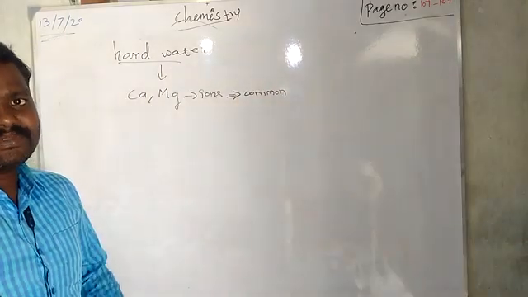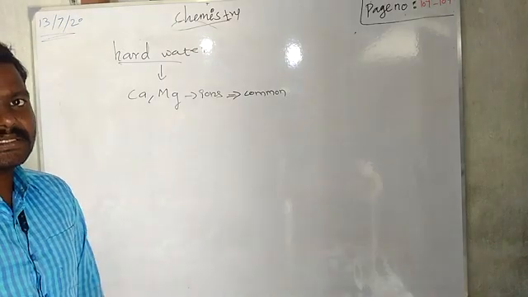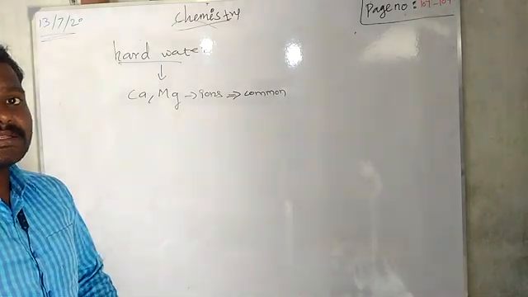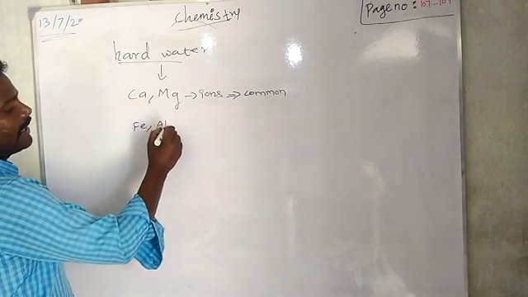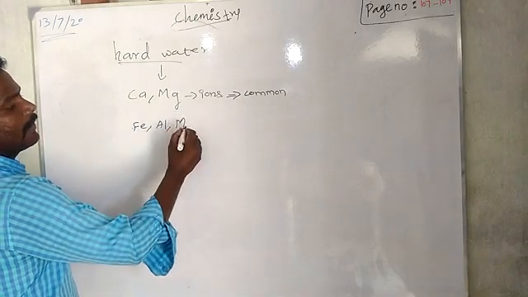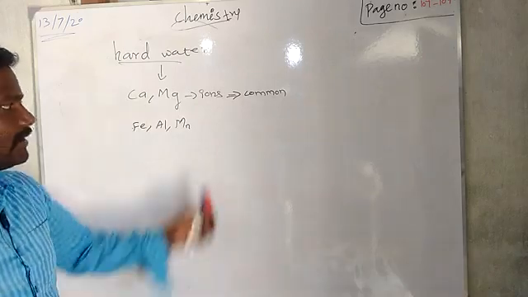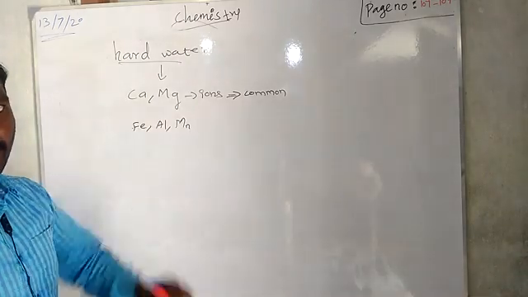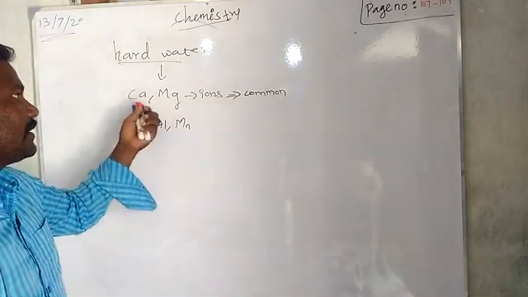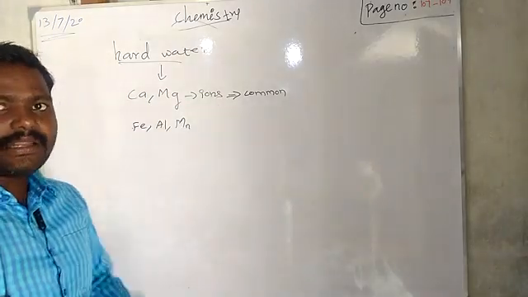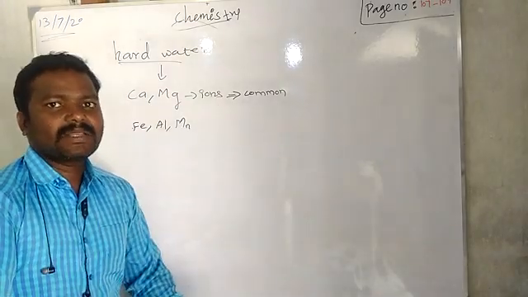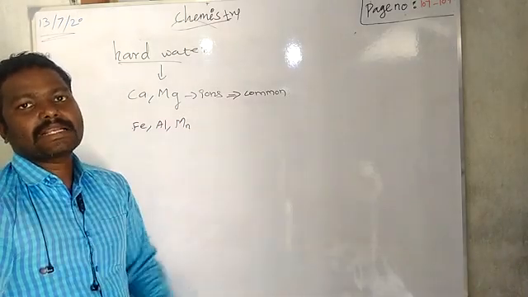Rare elements, depending upon the place, some other ions also make hard water. It may be iron, aluminium and manganese. Okay, those are rare elements. Most commonly, hard water has calcium and magnesium ions. These metals do not exist as separate elements, they exist as compounds.